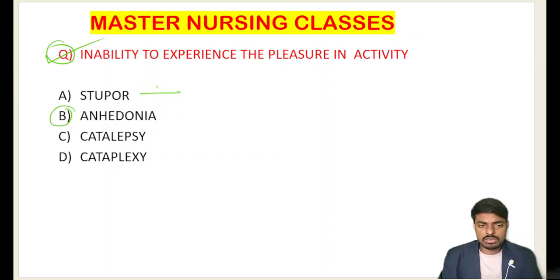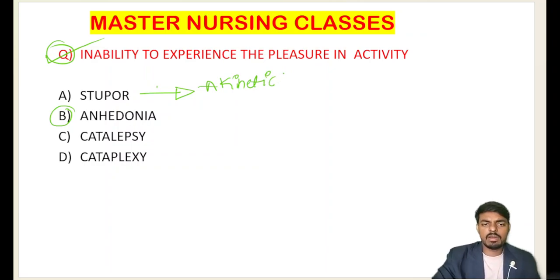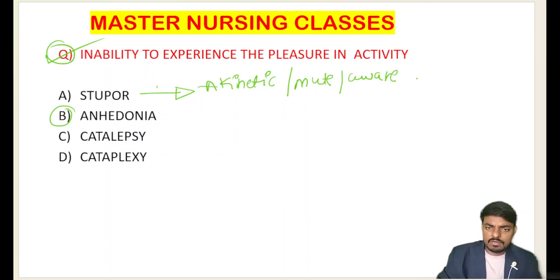What is stupor? Very important: in stupor the person is akinetic, he will not move anywhere. And the person is mute, he will not say anything. But he is knowing, he is aware of his surroundings. That is what you call stupor.